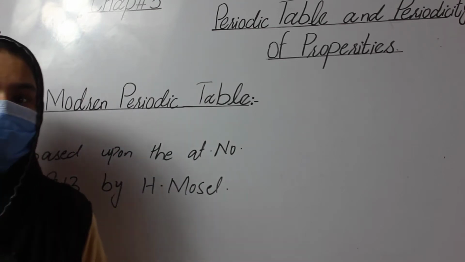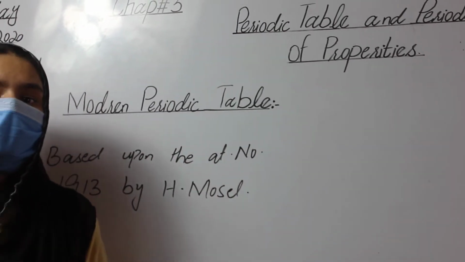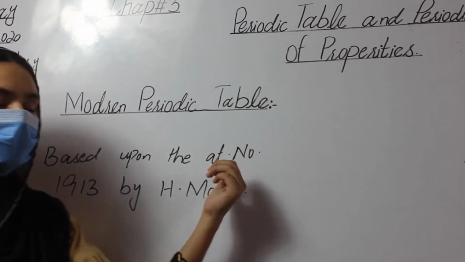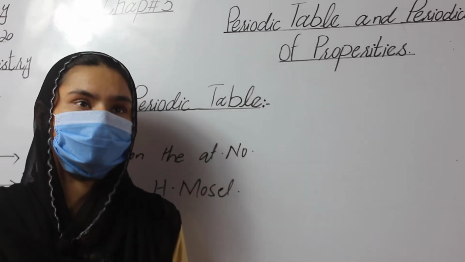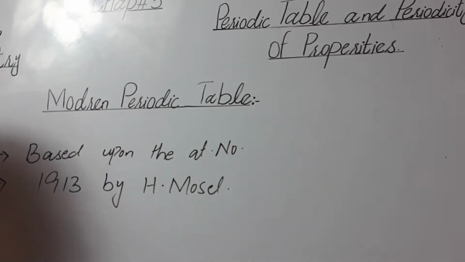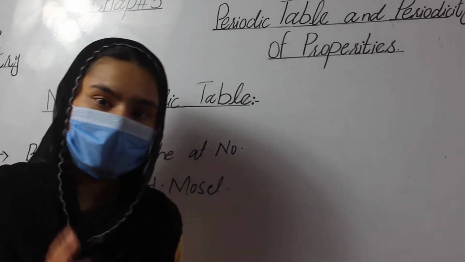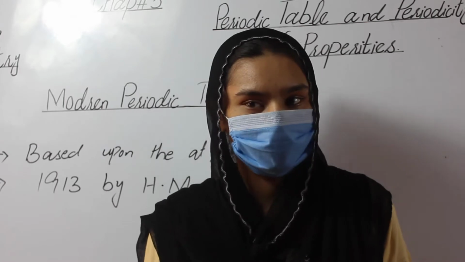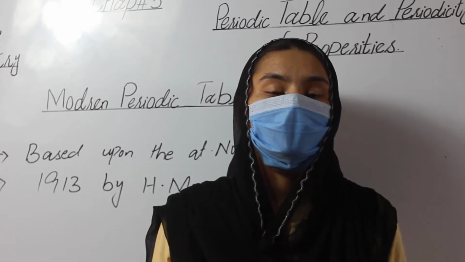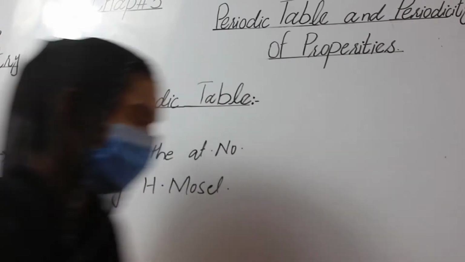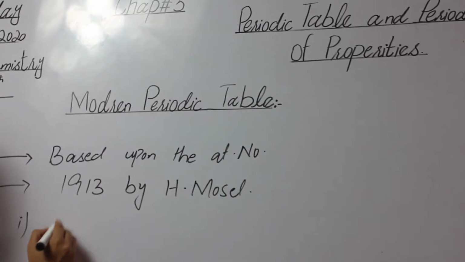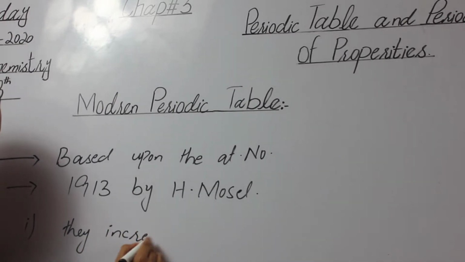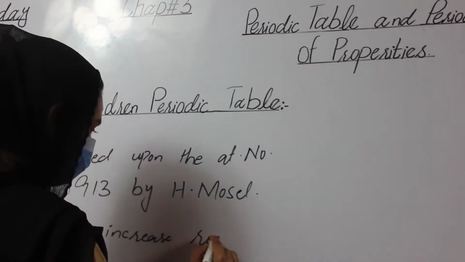Now the question arises why they changed the property of the elements and arranged them in a new way. The answer is that atomic number is fixed for every element. First of all, atomic number is fixed for every element. The first reason is that they increase regularly.